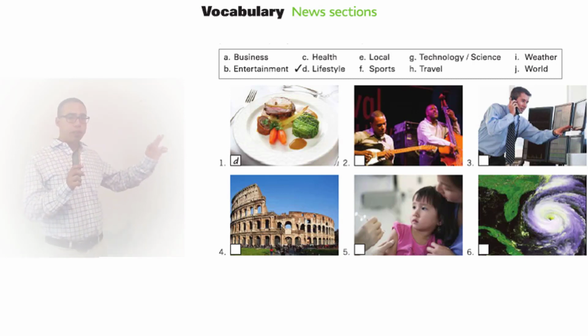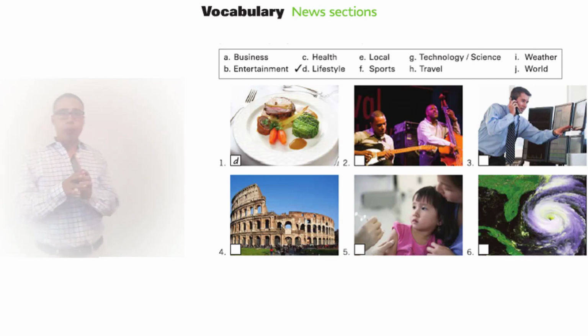The first picture is a picture of a plate and food. Remember, we're talking about news. So in which news section would you find a plate and food? Okay, the answer is already there. This is the first example. It's letter D, lifestyle. In the news sections for lifestyles, we might find different ways of eating, which causes different diets and a different lifestyle.